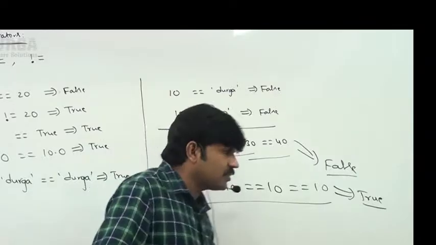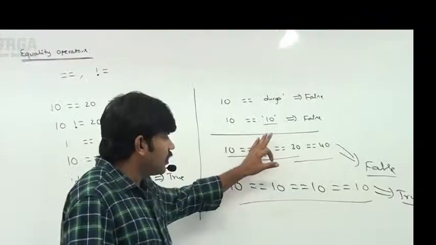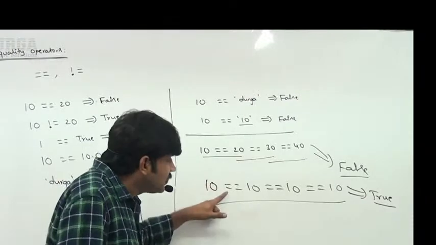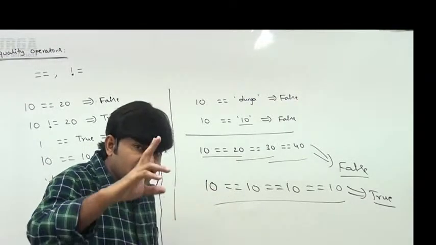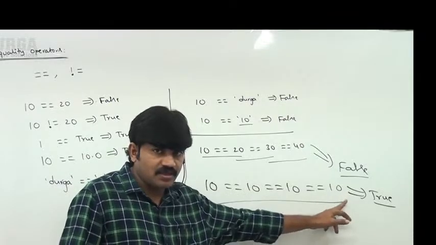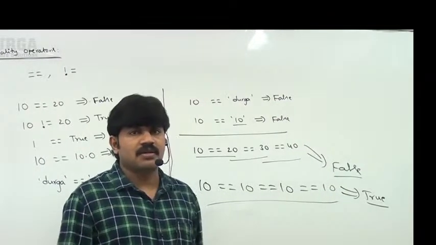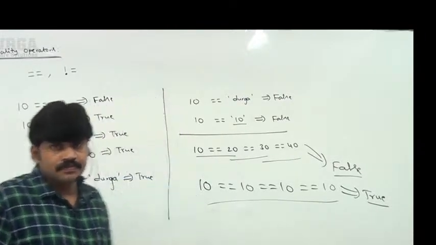Let me execute this code. Have a look once. Chaining of equality operators is applicable. Whenever we apply chaining of equality operators, only if all comparisons return true is the result true. If at least one comparison fails, the result is always false. Clear up to this?